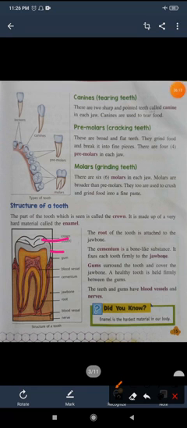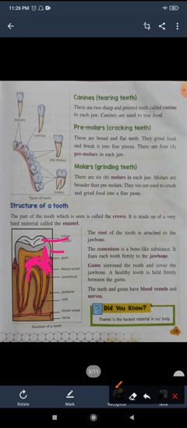Here you can see dentine, the bony material inside the enamel that forms the main part of the tooth. And the center of the tooth, this red one, is called pulp. It is the soft part of the tooth, and it has blood vessels and nerves.